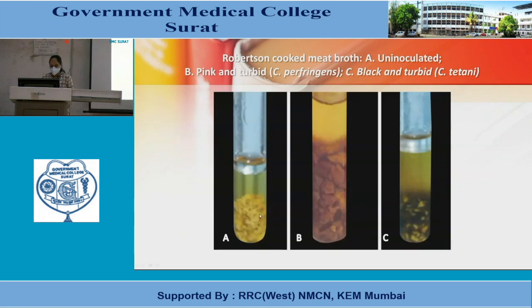The figure shows what I have explained before, the Robertson cooked meat media broth. A section shows uninoculated RCMM media. B section shows the pink and turbid appearance of this media; in Clostridium perfringens, this type of appearance will be there. And in C section, a black and turbid appearance of RCMM occurs, and Clostridium tetani has this type of change.